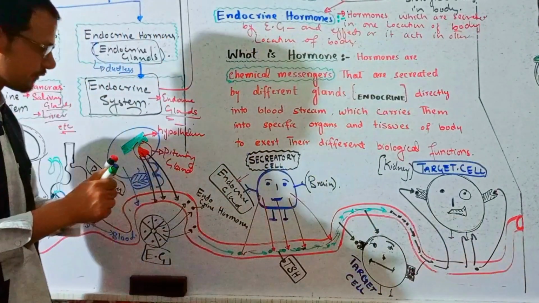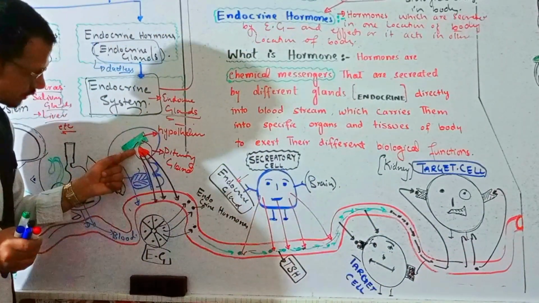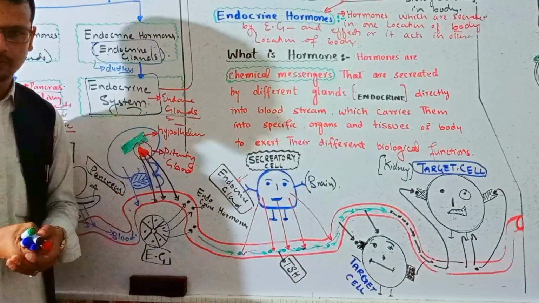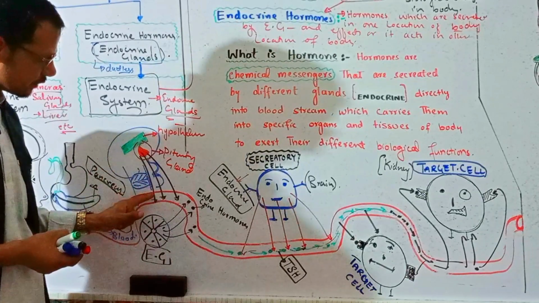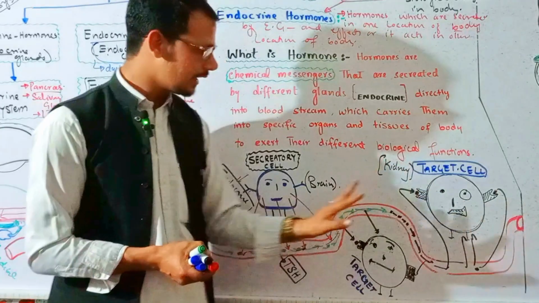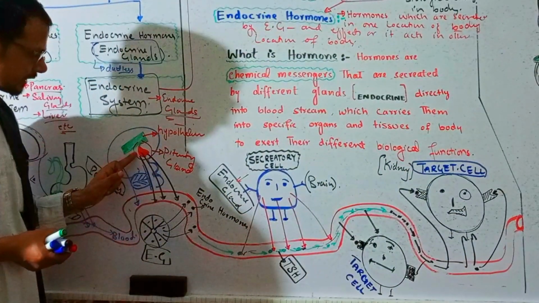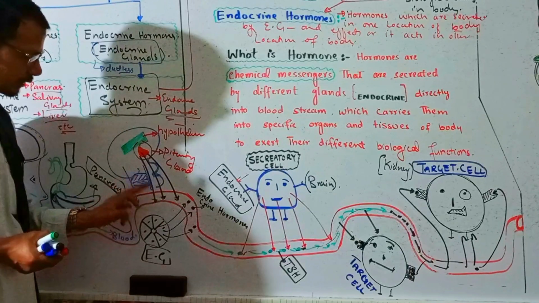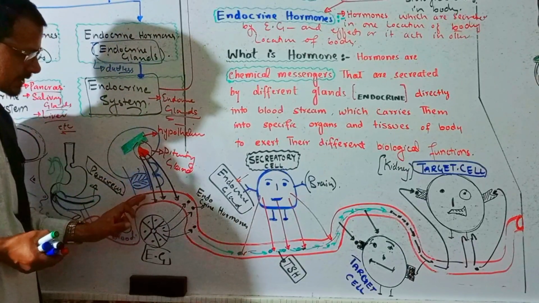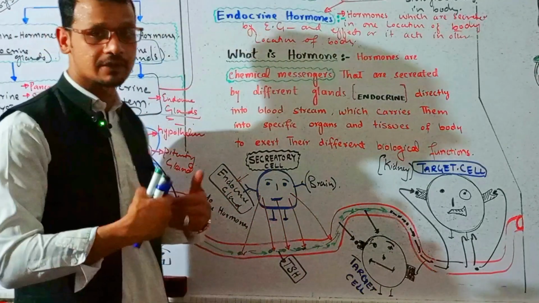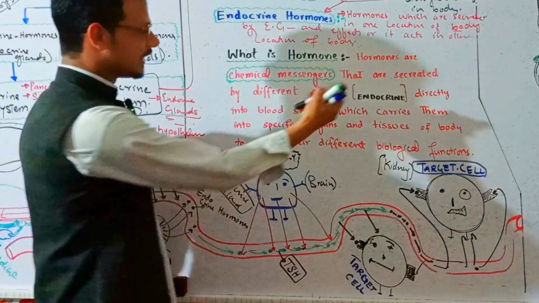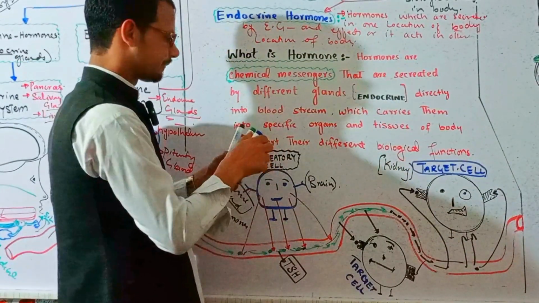For example, if the pituitary gland releases luteinizing hormone, right? And this luteinizing hormone takes this message to the ovaries, right? Or for example, thyroid stimulating hormones are released from the pituitary gland, take the message and give the message to the thyroid gland for the production of thyroid hormones, right? So these are the chemical messengers that are secreted by different glands,